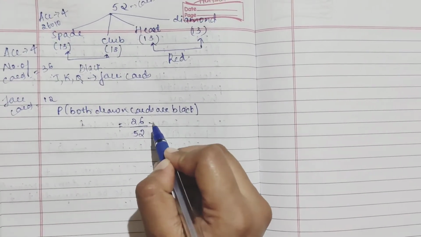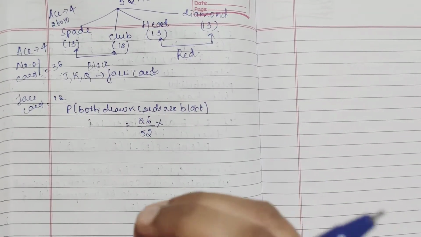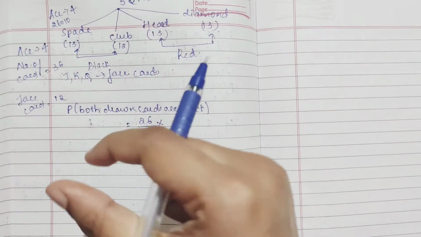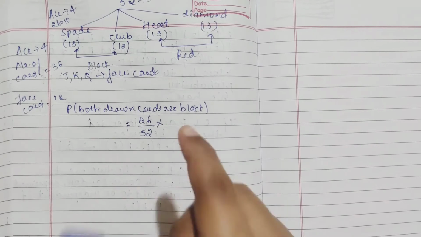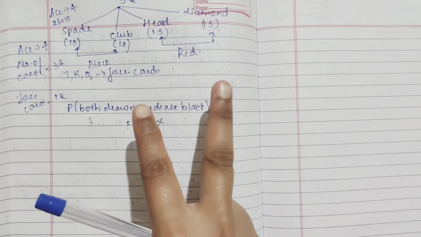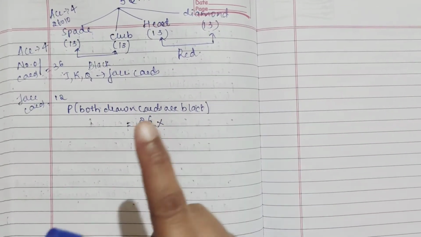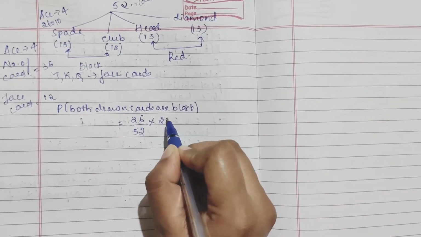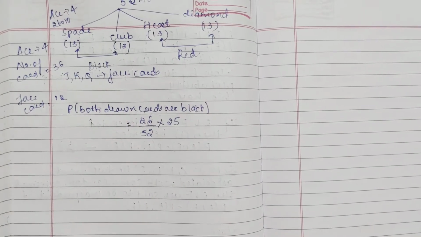Now, in these questions you should be careful about when to use multiplication and when to use addition. If you have either-or, then you have to go for addition. In this they have said both the cards, which means it goes for multiplication, not addition. Now we have removed 1 card, so it becomes 25, because they have said without replacement.